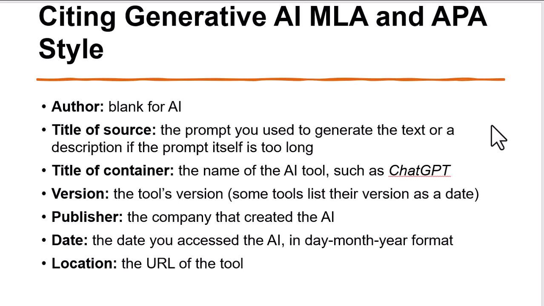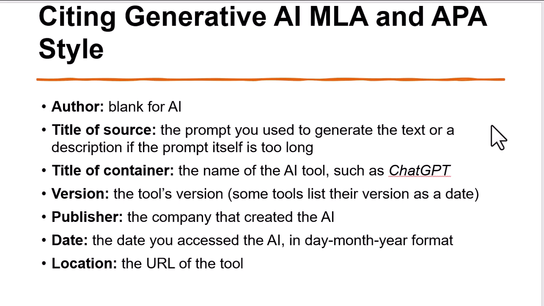Citing generative AI in MLA and APA style, there's a way to cite it if you're going to use information from it, which needs to be checked. And we'll get into that later, but this information is also in our course syllabus, and you can look it up on the web, like how do I cite information from a book, how do I cite information from a song, how do I cite information from AI.